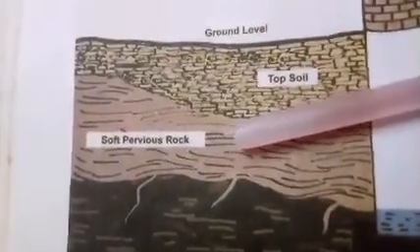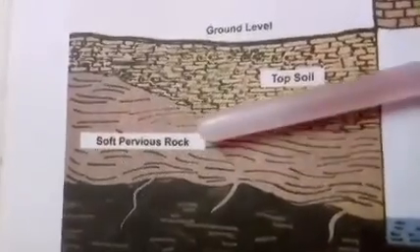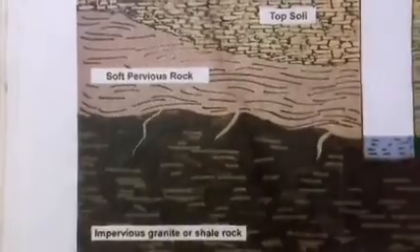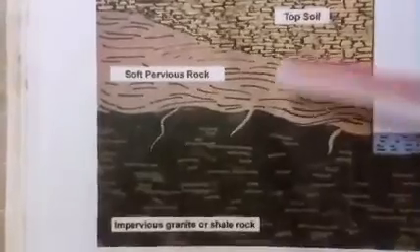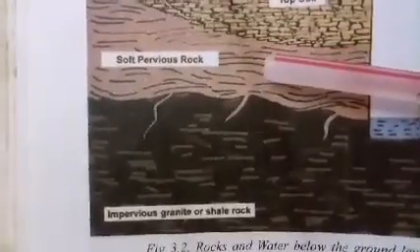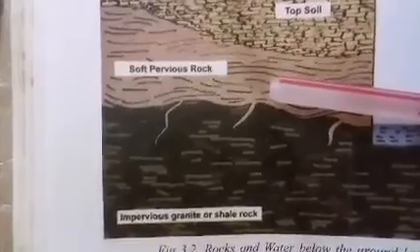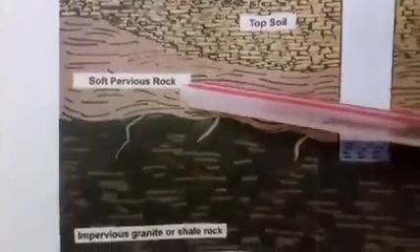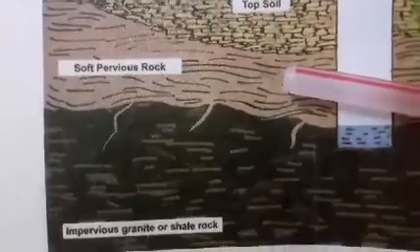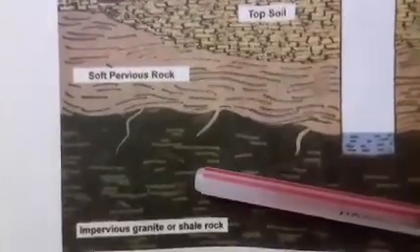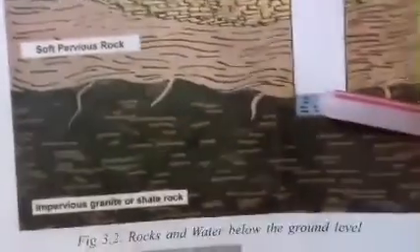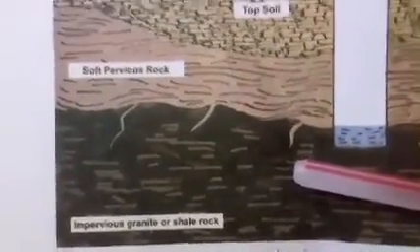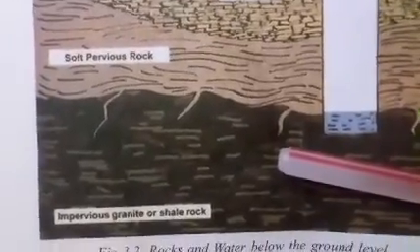And this is the layer of pervious rocks. This layer of rocks has small holes and gaps, so the water will sink into this rock. And below that you can see impervious rocks. Impervious rocks are very hard, without cracks or holes.